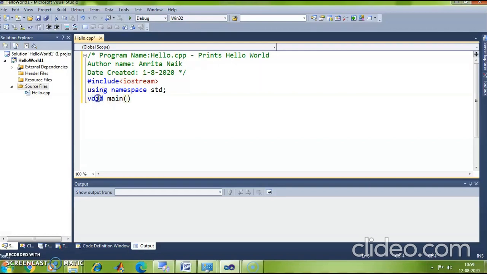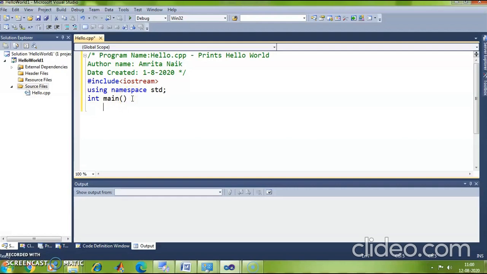But if I mention the return type for a function, I have to make sure that this function returns a value. If suppose instead of void main, I say int main, is it right? Yes, it is right. Provided I make sure that I write a return statement.